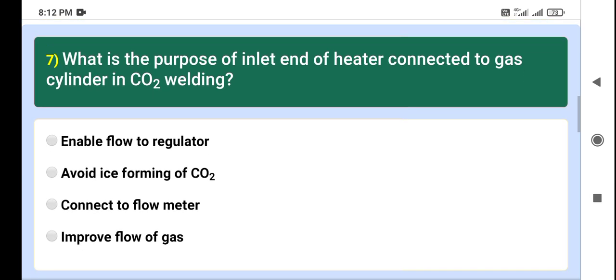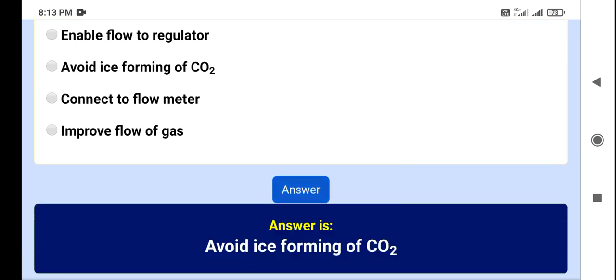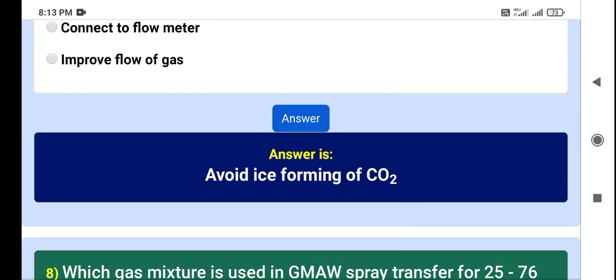Now question number 7. What is the purpose of the inlet end heater connected to the gas cylinder in CO2 welding? First, enable flow to regulator, avoid ice forming of CO2, connect to flow meter, improve flow of gas. My answer is avoid ice forming of CO2. The right answer is avoid ice forming of CO2.